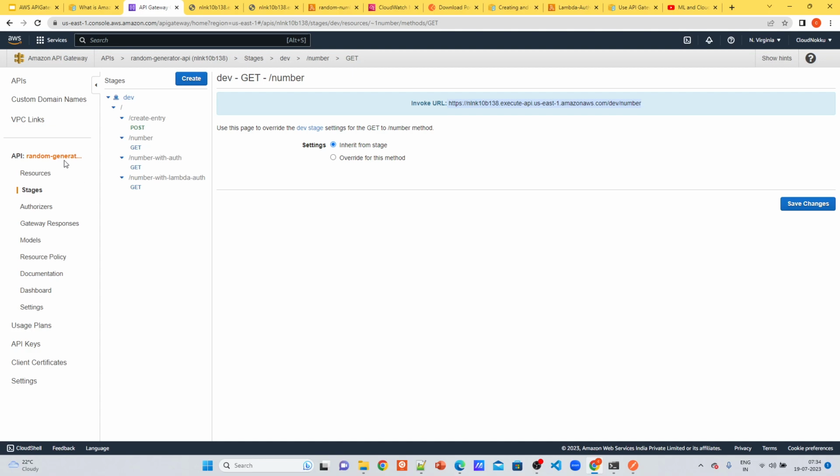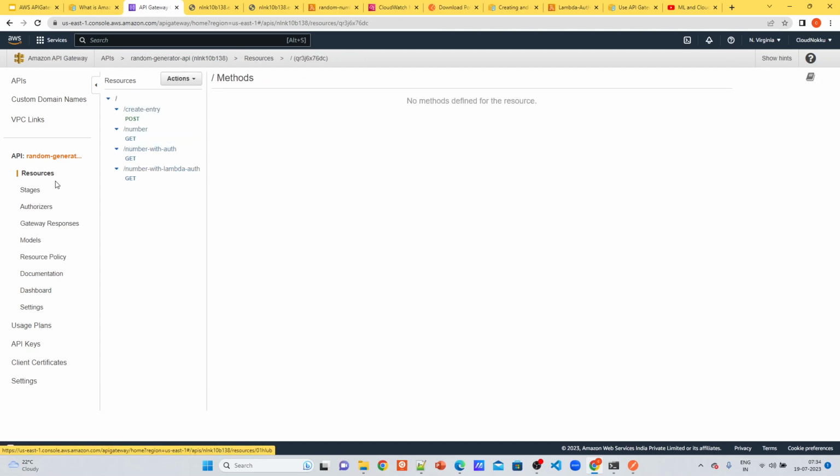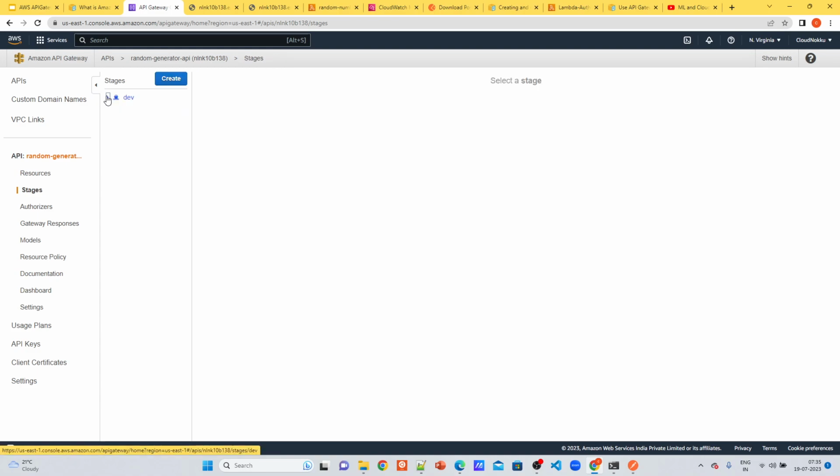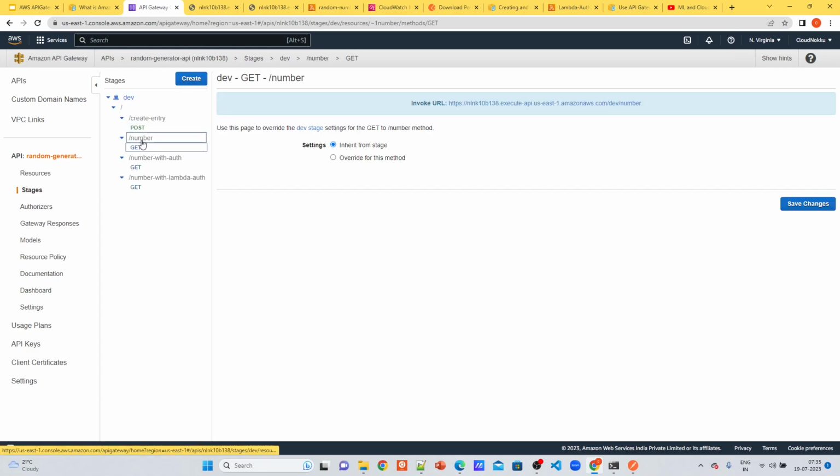Now let's see how it was created. This is the console of API Gateway. We have resources, where you can create an API. These are called resources, and these are called methods. Resources are nothing but they give a hierarchical view for your API. For example, in this case, you might have different functionality. You will have create entry, and for getting a number, you will have a different hierarchical structure.